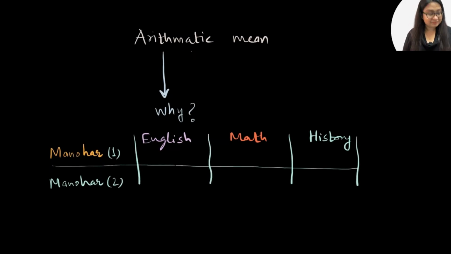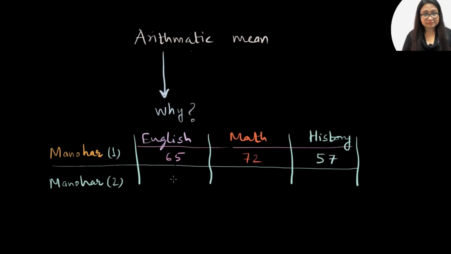So in English, let's say he scored 65 out of 100 in term one. In math, Manohar scored, say, 72 out of 100. And in history, he wasn't that great. So he scored, say, 57. So let's see after term one how his performance improved. Or was there any improvement at all?